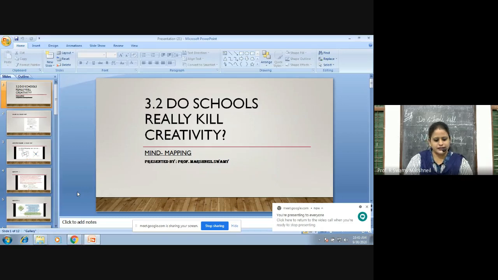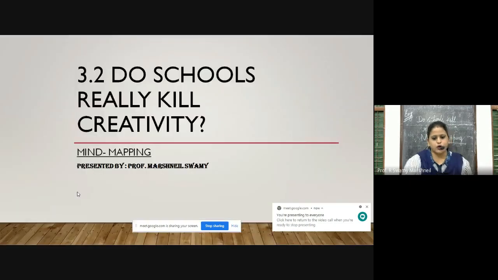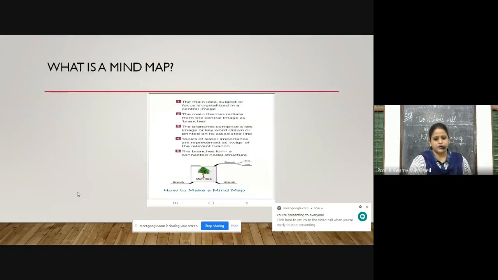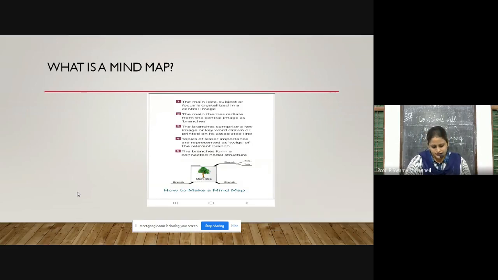Now, what is a mind map, and what do you mean by mind map? The same diagram is given in your textbook. If you look at that diagram, there is a diagram of a tree. A tree has many branches and sub branches, which we call twigs. So that tree is the main idea about which you are going to make a mind map, and the branches are the sub points of the idea that you are using.